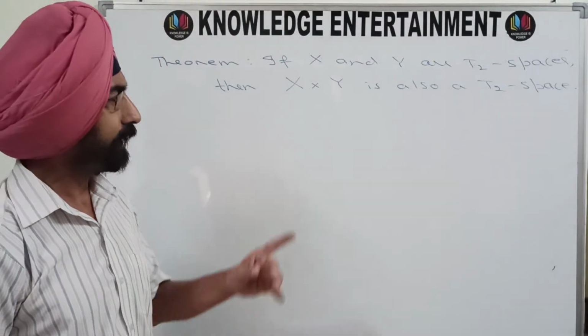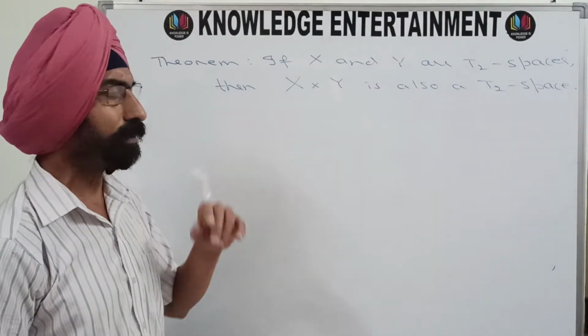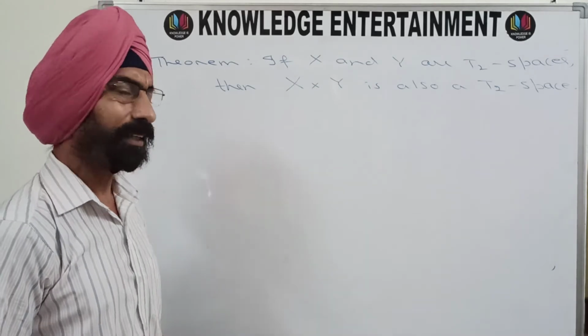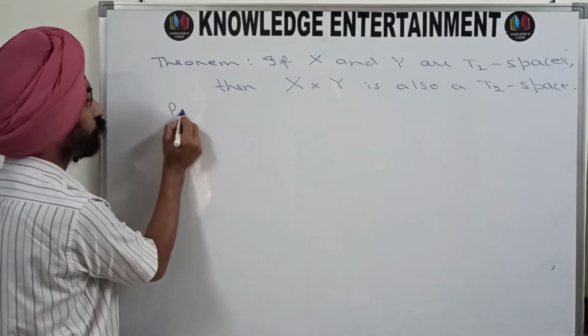This is our next theorem. The proof is very easy. Let us move towards the proof.